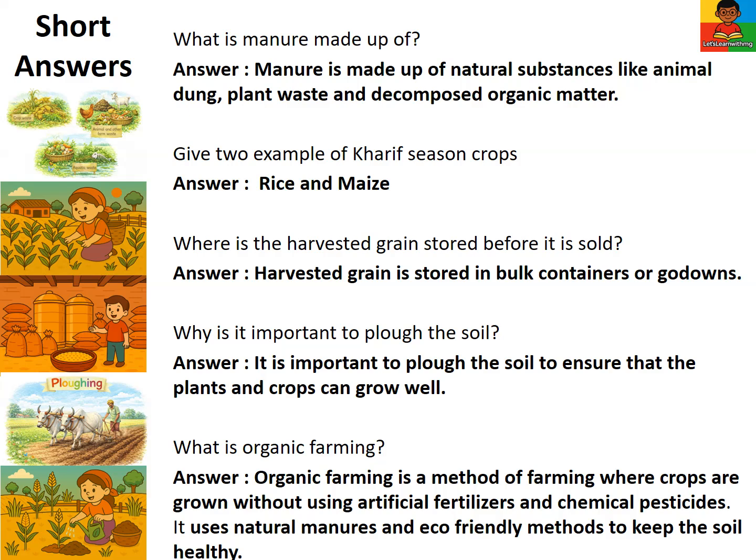Why is it important to plow the soil? It is important to plow the soil to ensure that the plants and crops can grow well. What is organic farming? Organic farming is a method of farming where crops are grown without using artificial fertilizers and chemical pesticides. It uses natural manures and eco-friendly methods to keep the soil healthy.